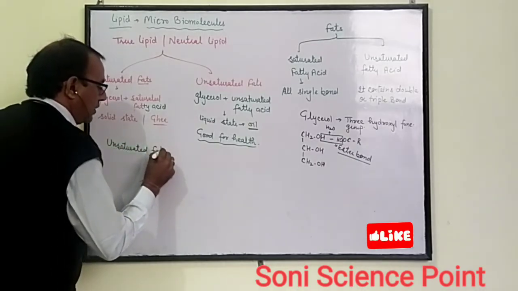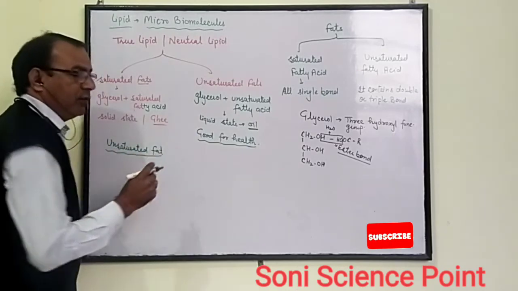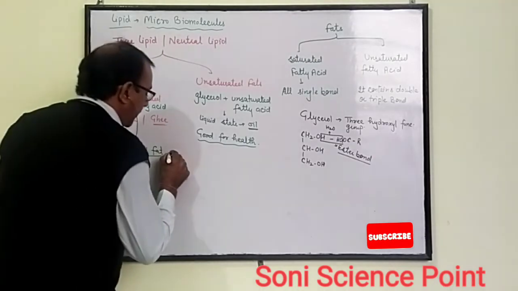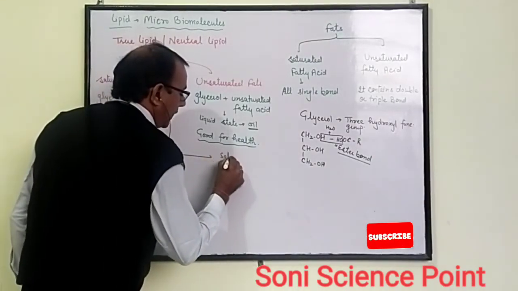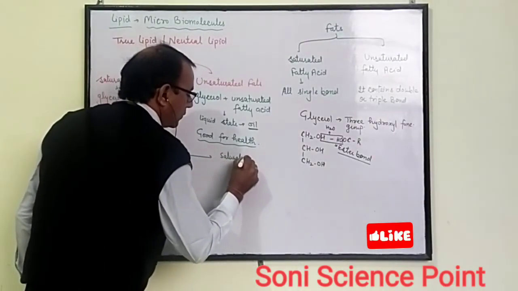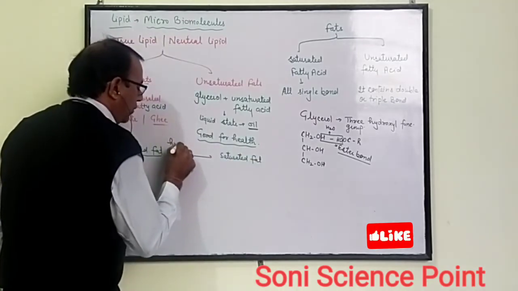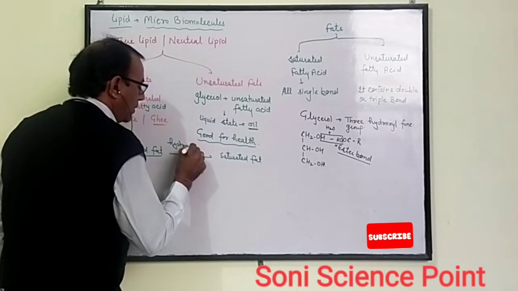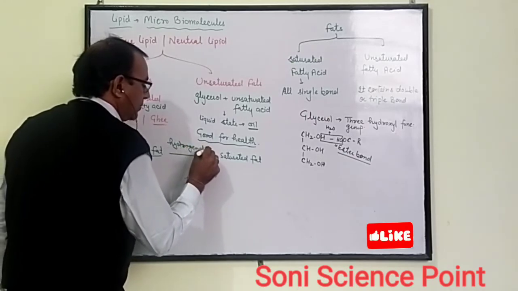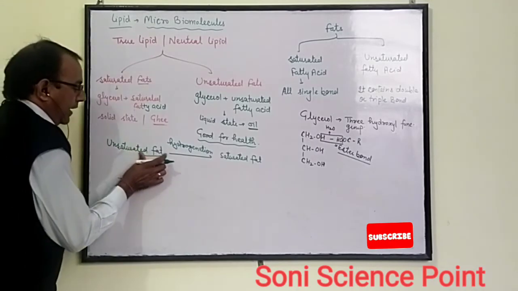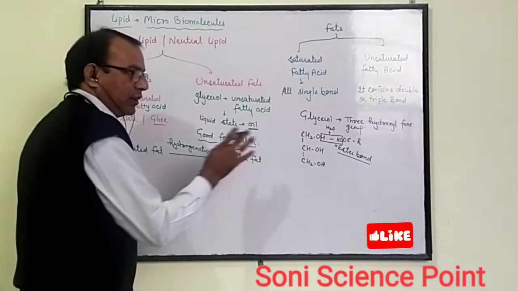The unsaturated fat, which is made up of double or triple covalent bonds, changes into saturated fat by the process of hydrogenation. It means hydrogen combines with unsaturated fat and it converts into saturated.